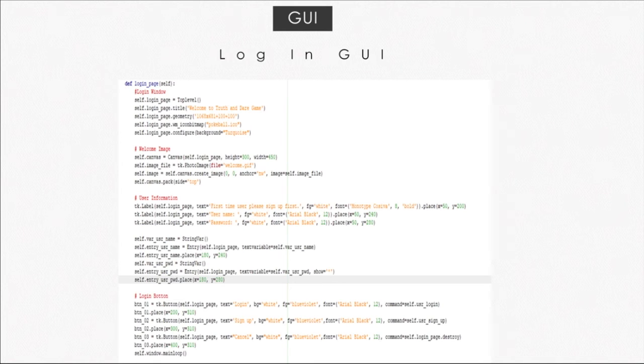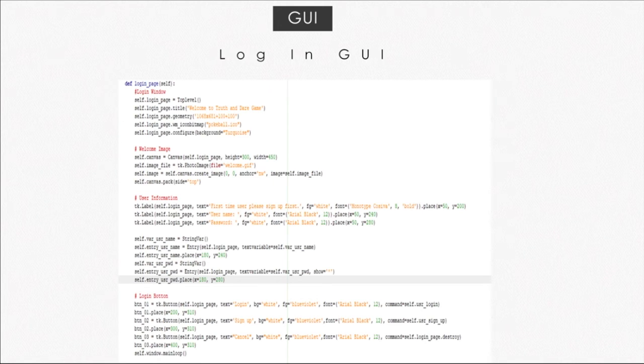And then it comes to the GUI part. For the login page's GUI, we use some tkinter functions to create this interface. First, we create a sub window which is based on the chat system's interface. Then we create some buttons and labels on the interface to show the username, password, and some buttons like login, sign up, and cancel. And each button connects with a function.